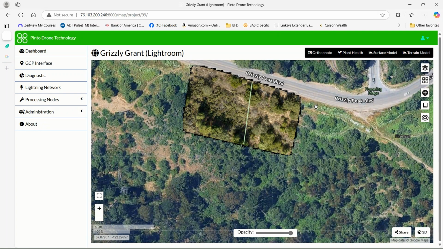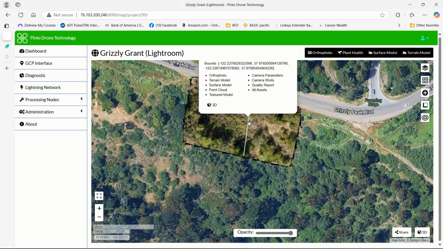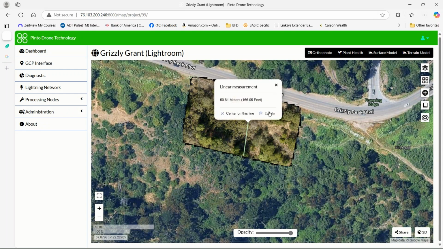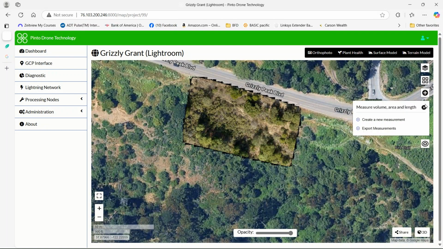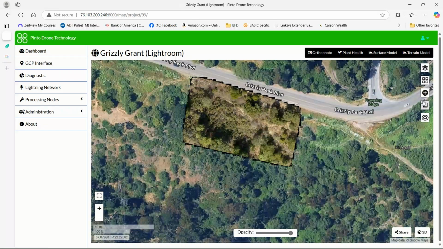Let's remove this measurement. You can also, in measurement, measure area. So if you just did a shapefile around this, it could tell you how big it is. I know this is about 1 acre already, but measurement is quite handy.